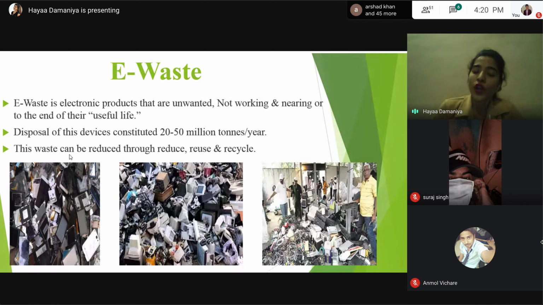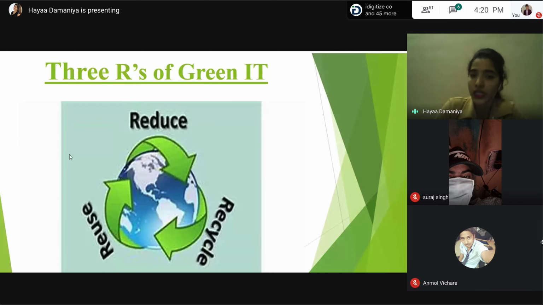Now, what is the solution for this? What can we do? How can we reduce this e-waste? Because e-waste is a big problem and day by day it is increasing. So what to do? There is an option. We can reduce our e-waste by using reduce, reuse, and recycling. These are the 3 R's of green IT.